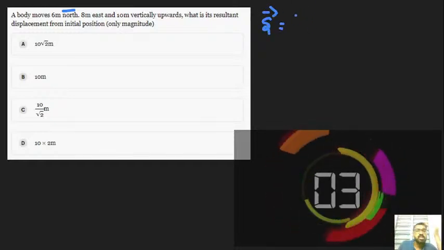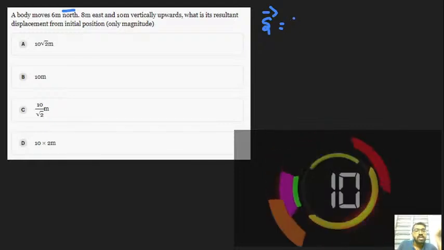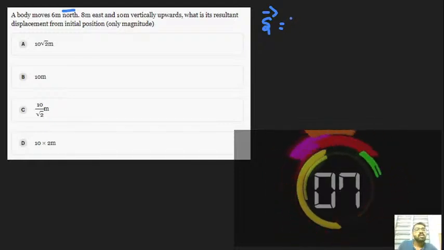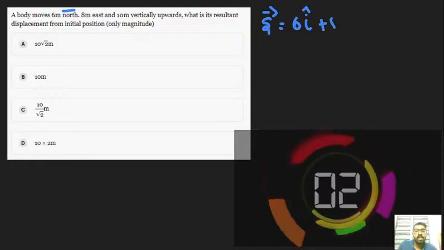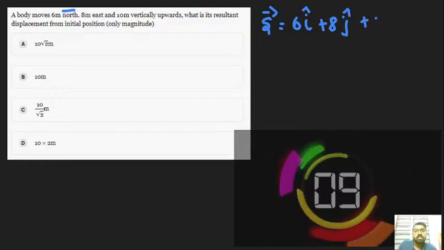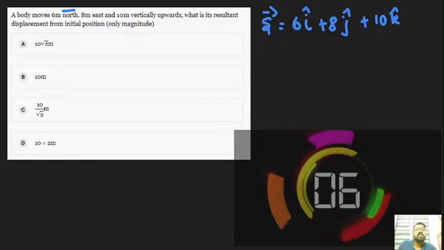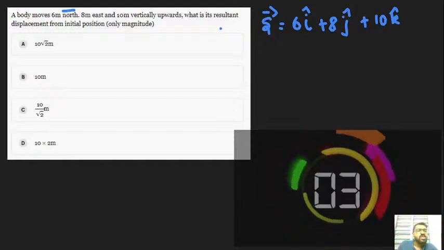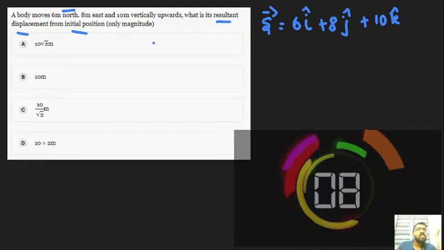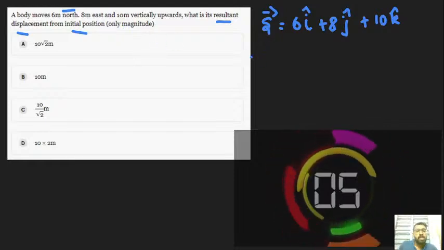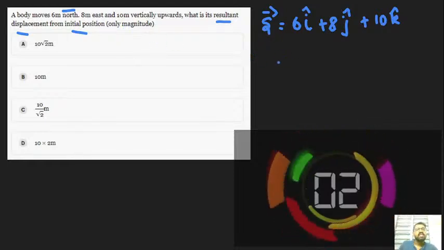We can choose any direction. Even you can choose 6 i cap plus 8 j cap plus 10 k cap. It's not a problem, because the final question asks only for the resultant displacement from the initial position. So keep in mind what data they are asking.